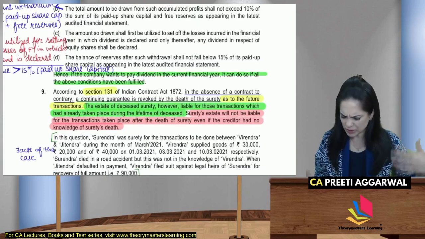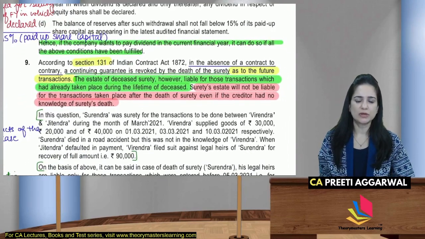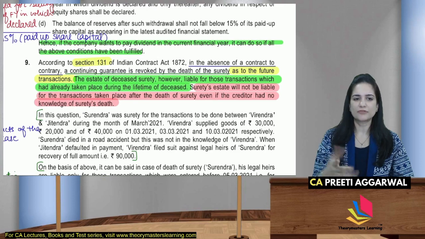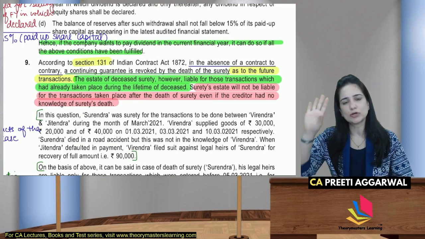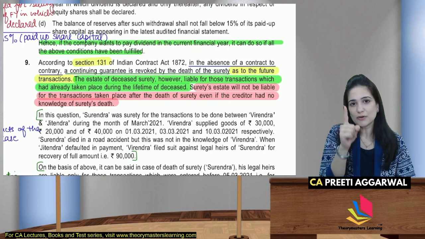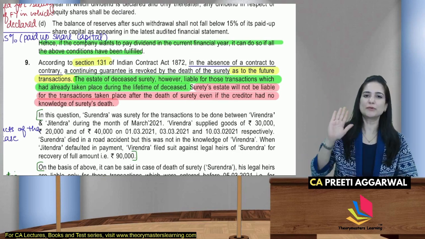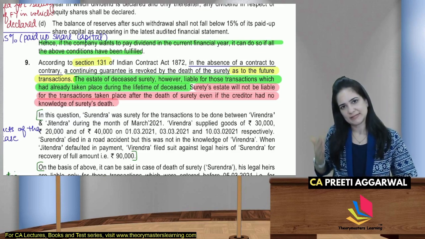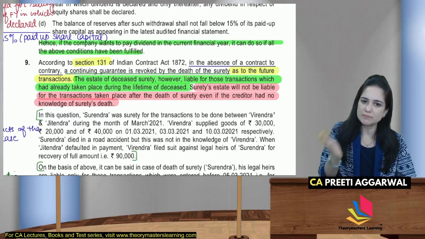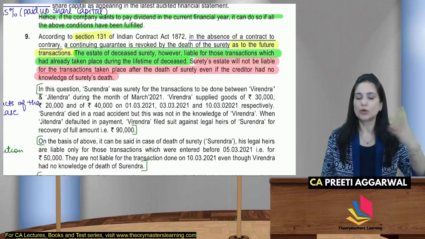अच्छा क्वेश्चन है, रिपीट क्वेश्चन है, ये पहले भी आ चुका है. According to section 131, in absence of the contract to contrary, continuing guarantee will be revoked automatically. 131 important for exam. But the revocation will be for future transaction. Surety will continue to be liable. Like in this case, the estate will be liable for the transactions before death. Estate will not be liable even if the creditor has no knowledge.